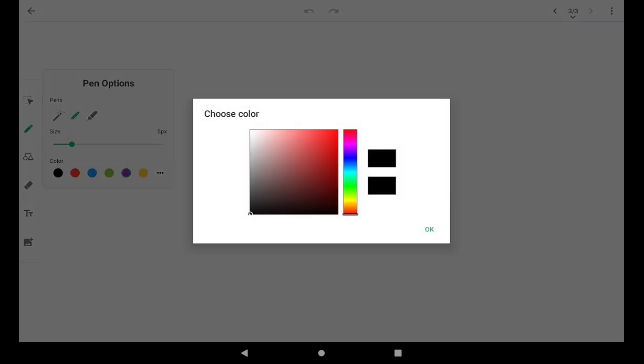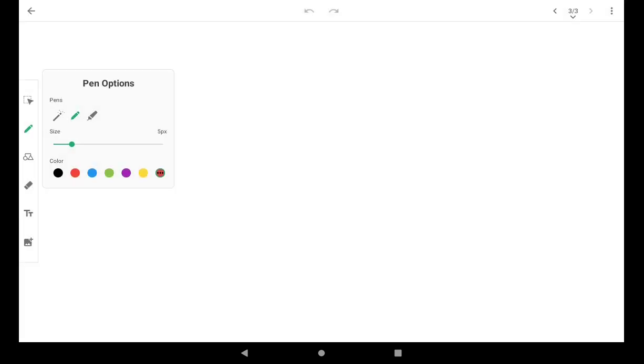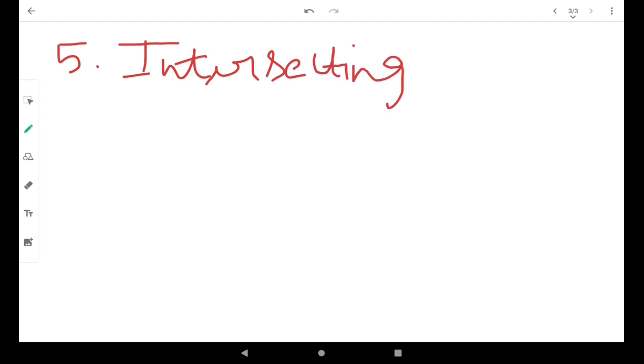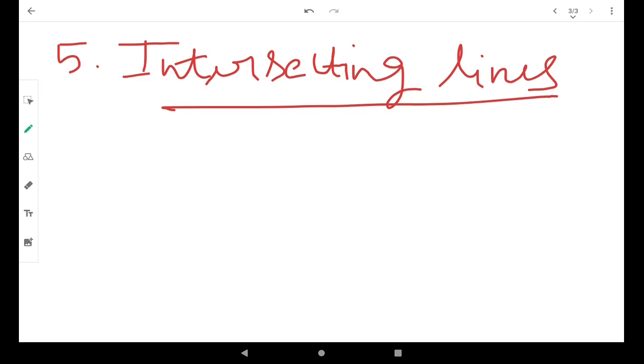The next concept is intersecting lines. Intersecting lines means two or more lines that have a common point are called intersecting lines.